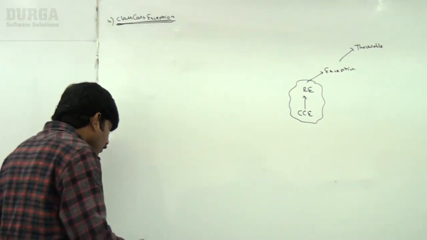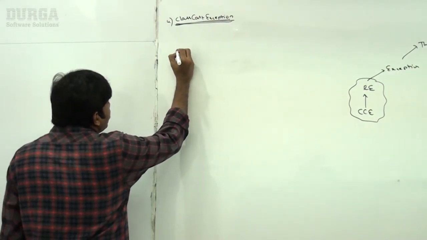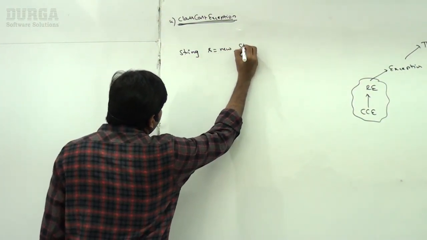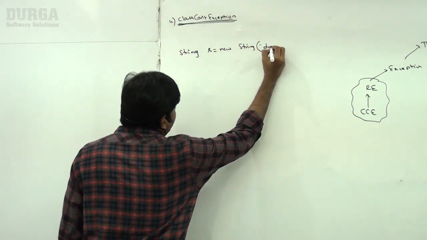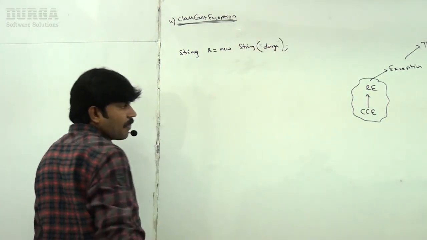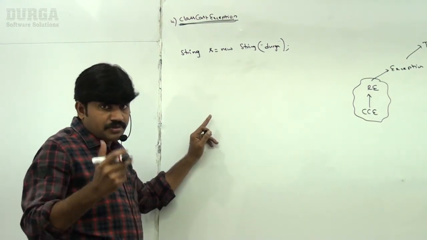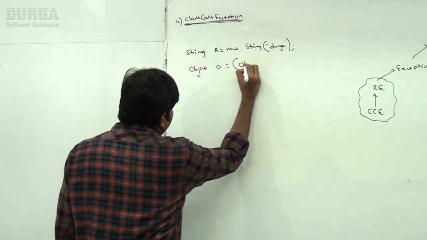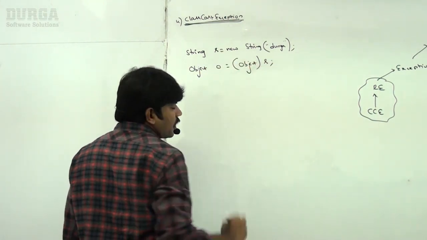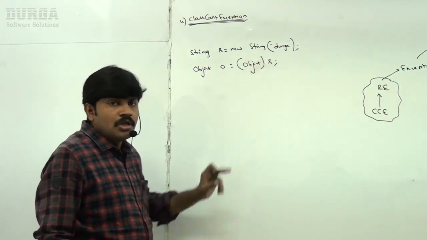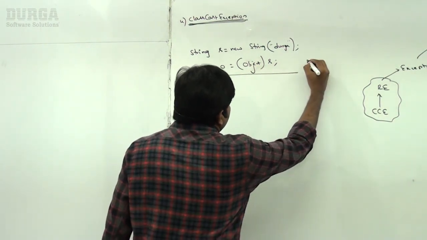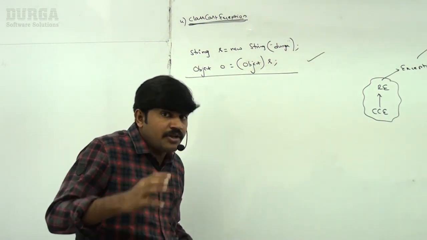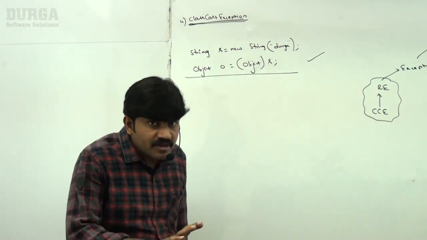Okay, now let me go for a simple example. Sir, I have String s = new String("Durga"). Now it is a String object. I want to typecast this String object to its parent type, Object. Can you typecast this String object to Object type? 100% this is valid, because every child object you can happily typecast to parent type, no problem at all.